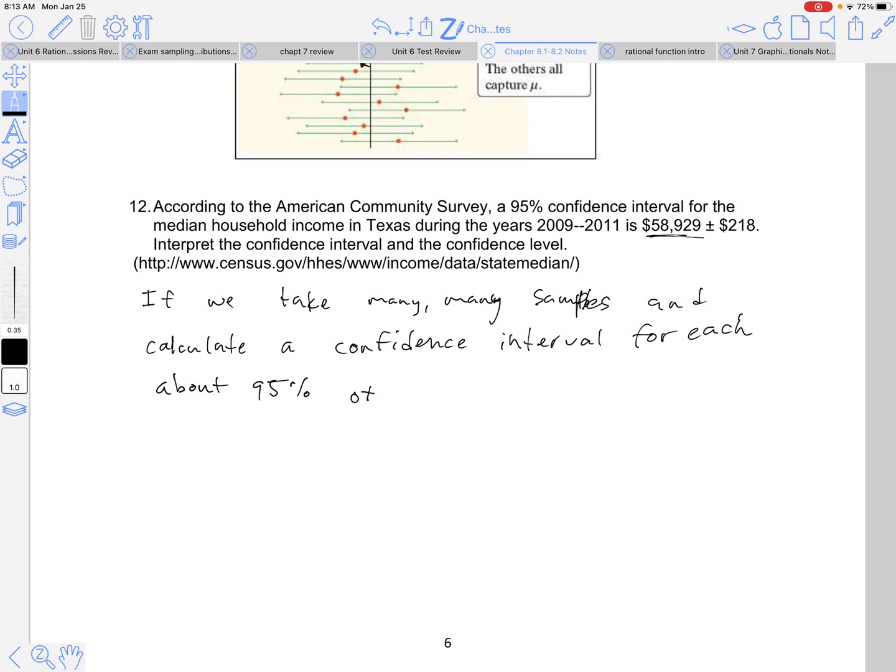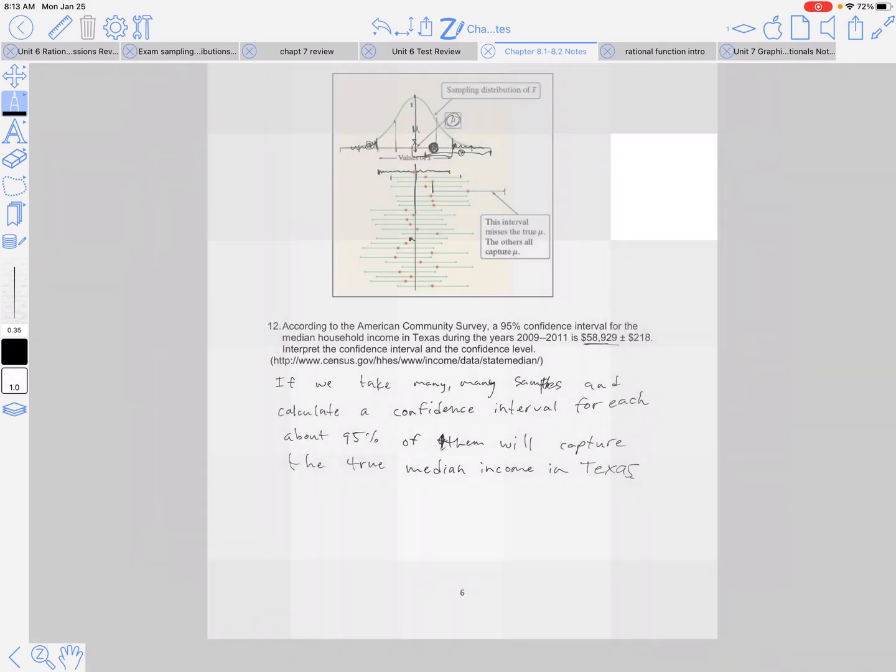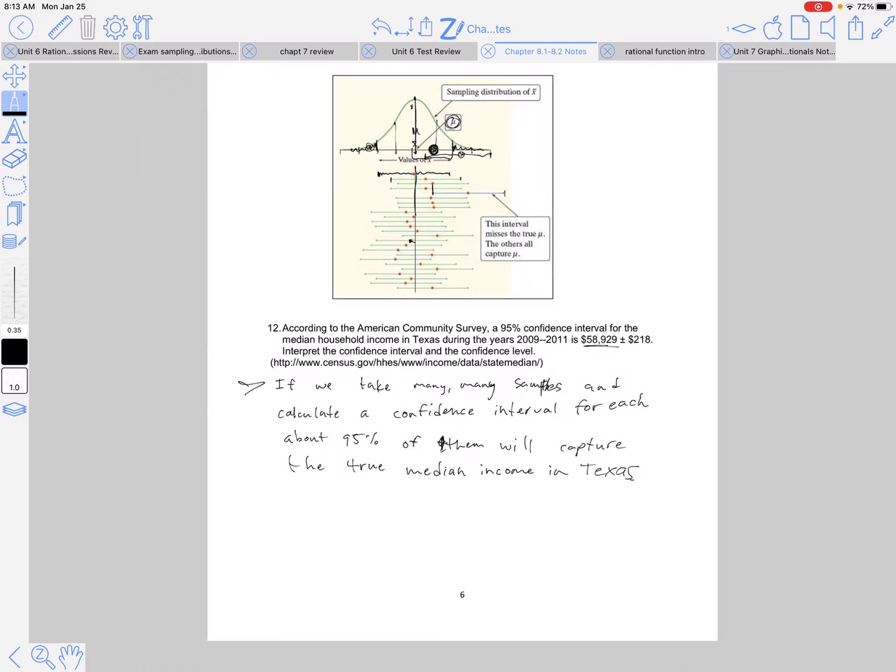95% of them will capture the true median household income in Texas. Okay, so this is another one I suggest you memorize. This will change depending on what your confidence level is, and this will change on your context.